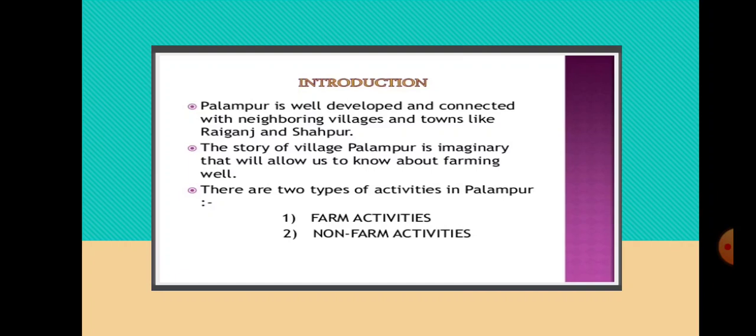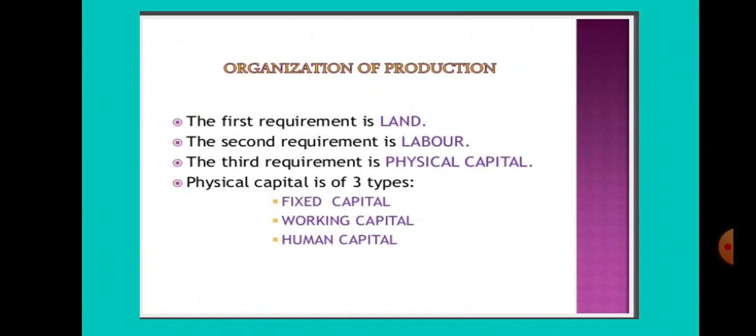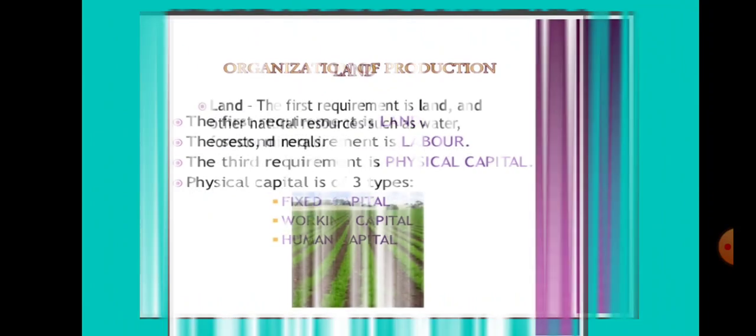Normally two types of activities are practiced in Palampur: farm activities and non-farm activities. In this presentation, we will concentrate on the farm activities. Whatever thing is to be produced, it has some requirements. There are generally four requirements: the first is land, the second is labor, the third is physical capital, which is further divided into fixed capital and working capital, and then the human capital.